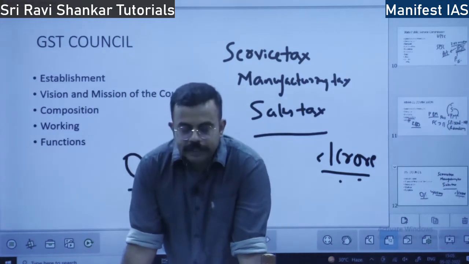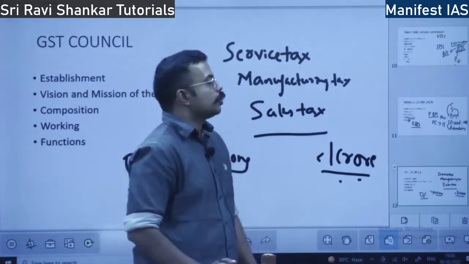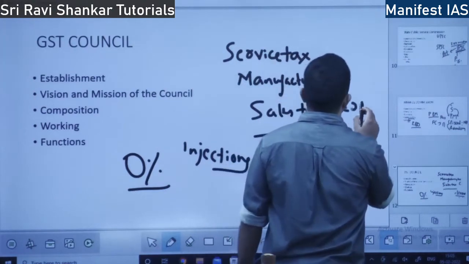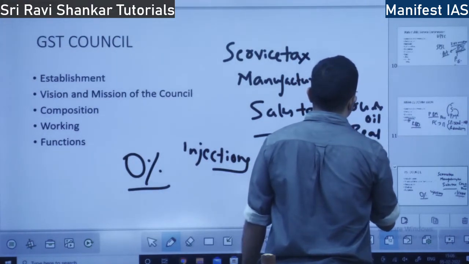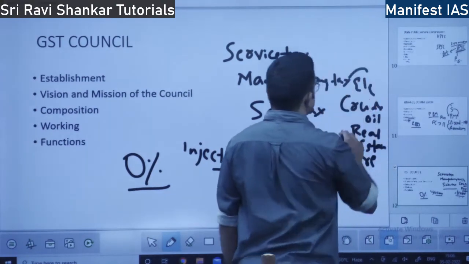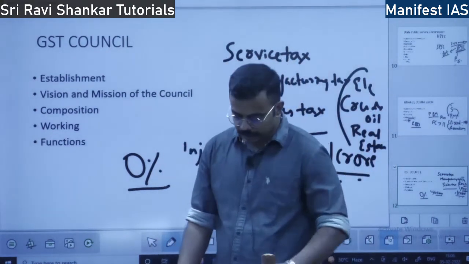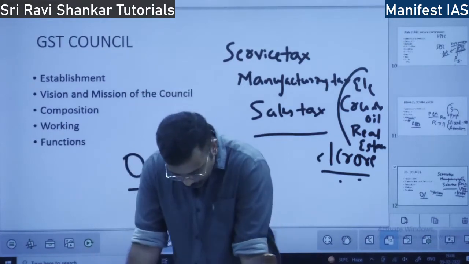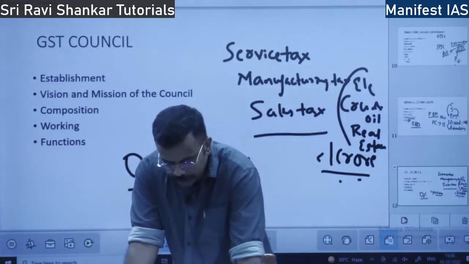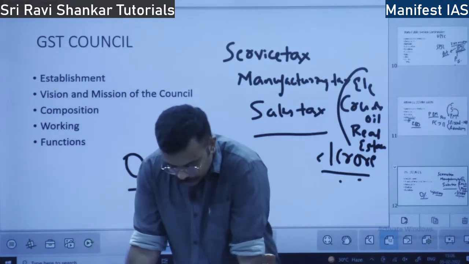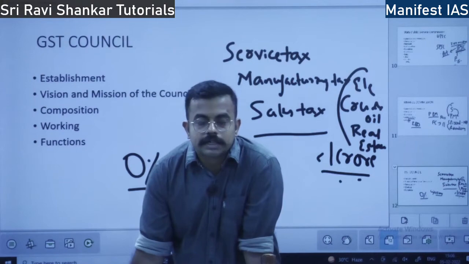Presently crude oil, real estate and electricity are outside GST, right? So these three things are outside GST. On which day can GST be applied to these three areas? On what date can GST be applied to these three areas?